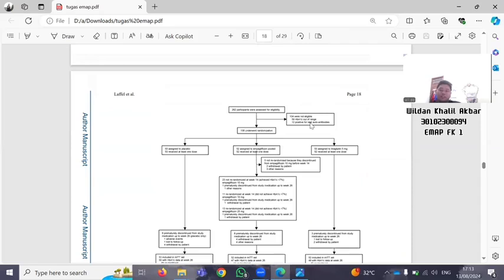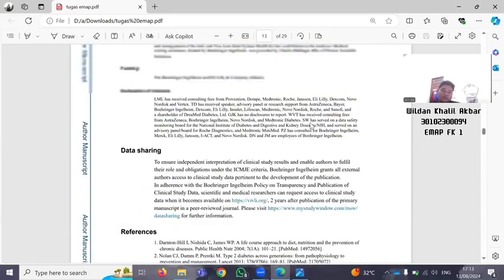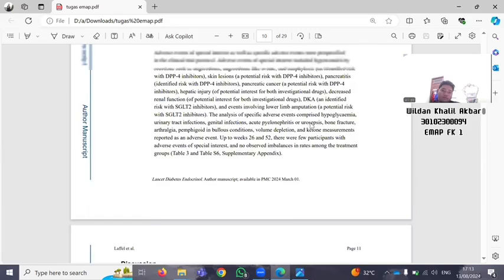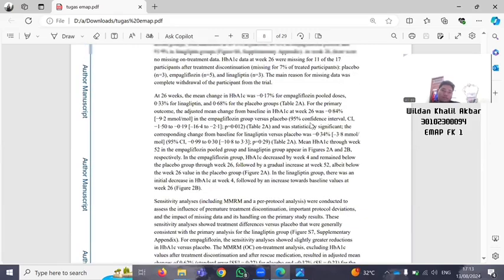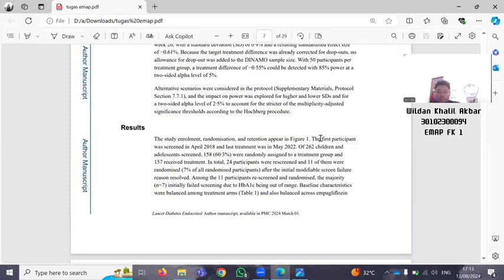Next to the 14A. 14A in the result again. Right there, in the 14A, you can find this date. This is the date, the dates of the period of recruitment and follow up. This is the 14A, the date of the recruitment and follow up.